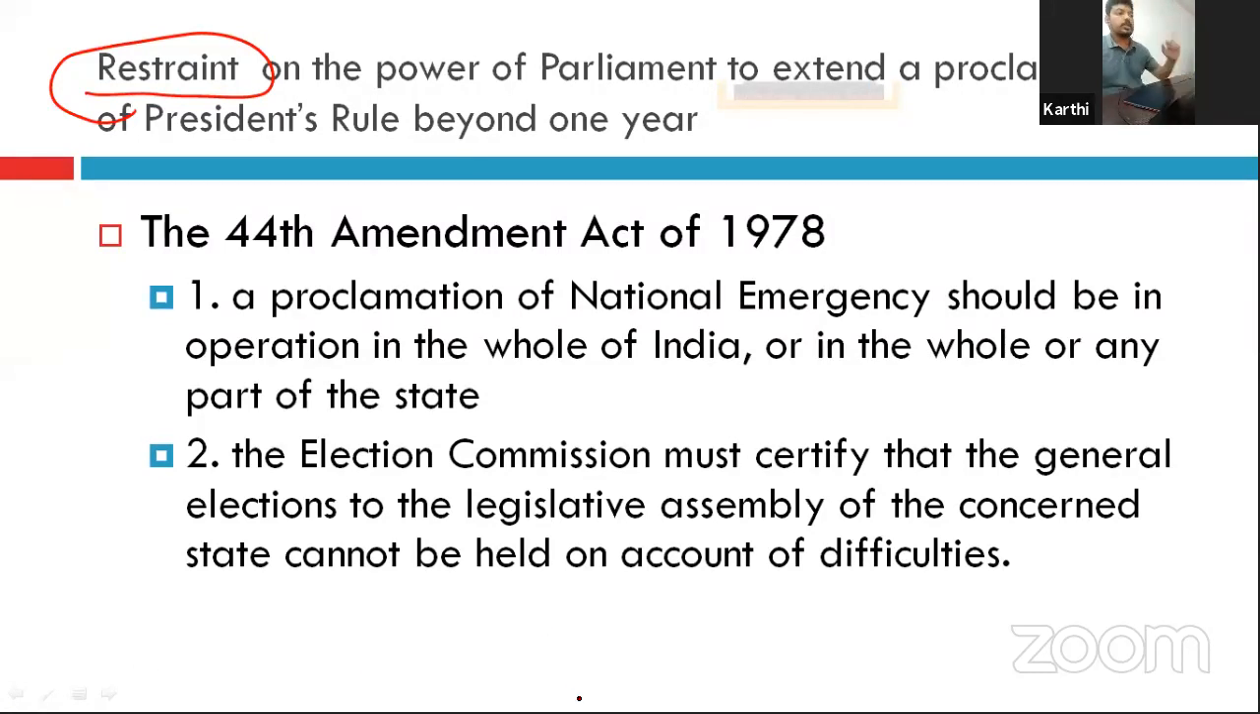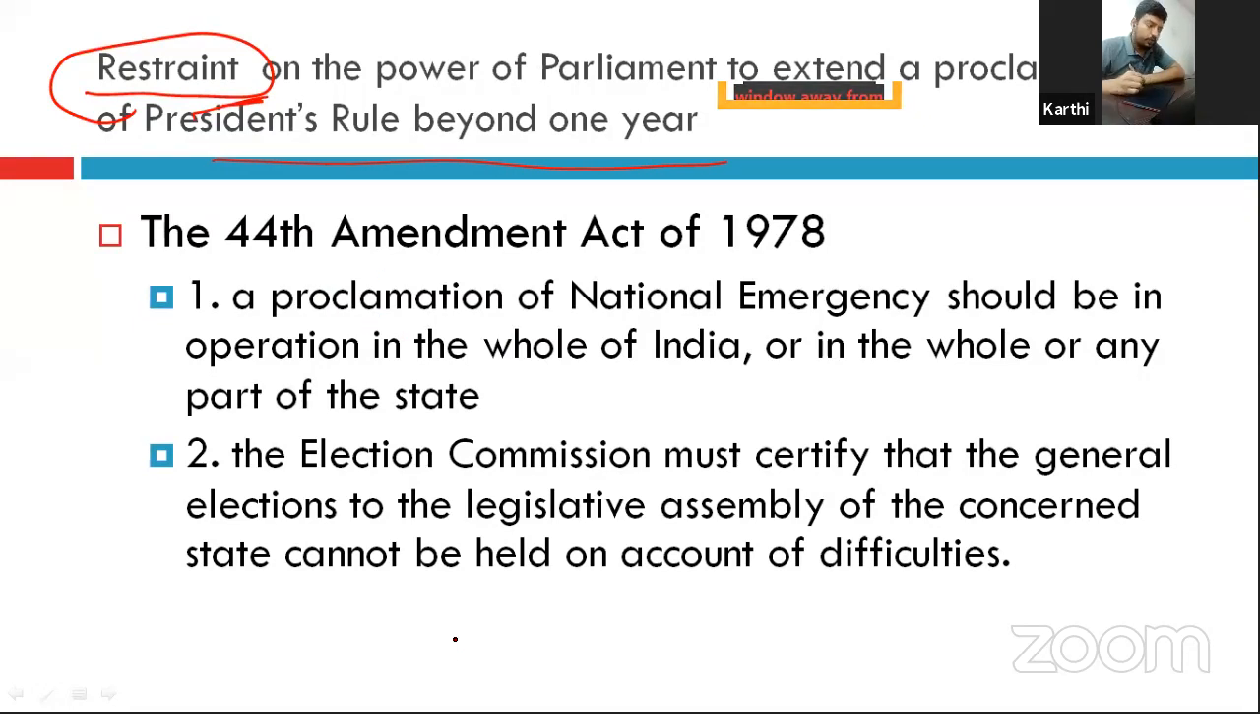Center only implements. That is what I have explained in the first slide. So Articles 355, 356, 365: only the Center implements, the state will not implement. Okay. So, restraint on the power of proclamation of President's rule beyond 1 year.